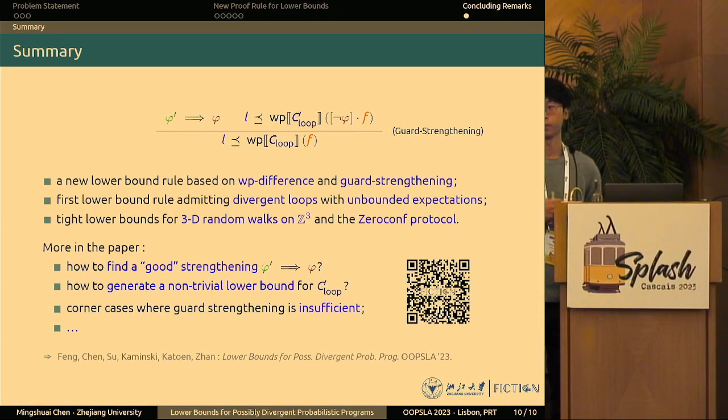Okay, I'll ask a question. It was nice to see one practical application of this. I was also kind of curious, are there examples where this guard strengthening doesn't work? And could you maybe say a little bit about what kinds of programs those would be?